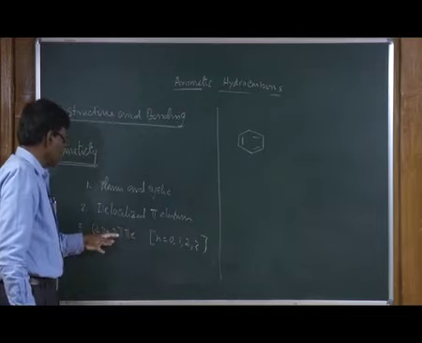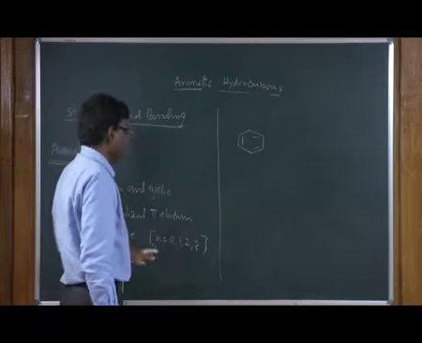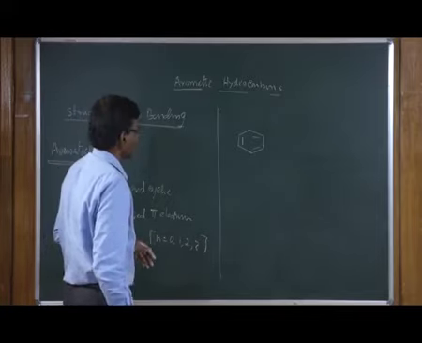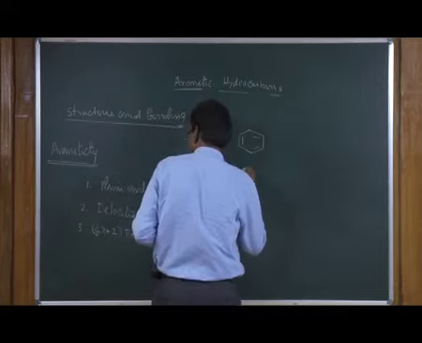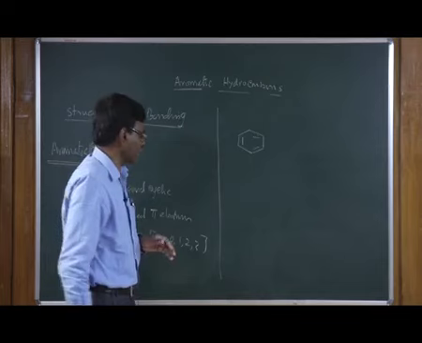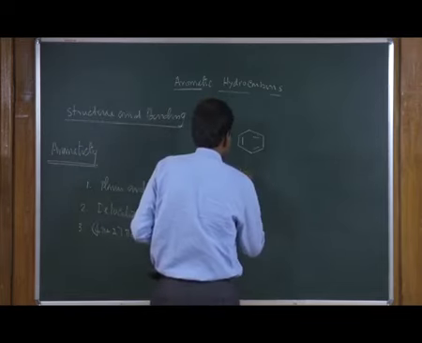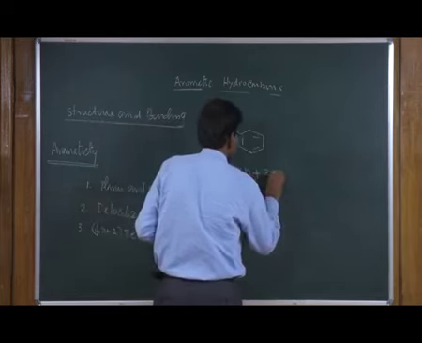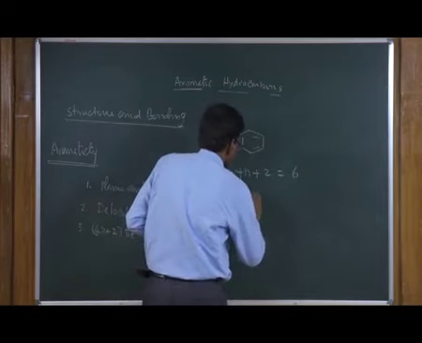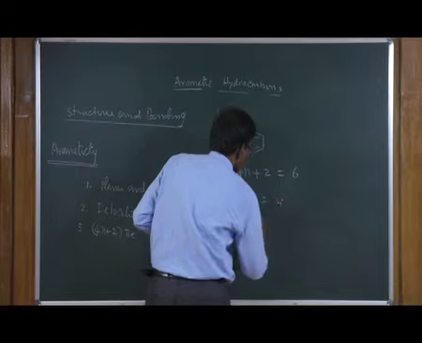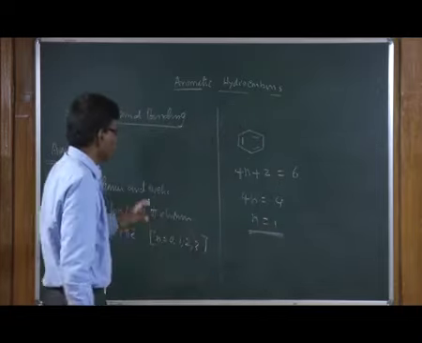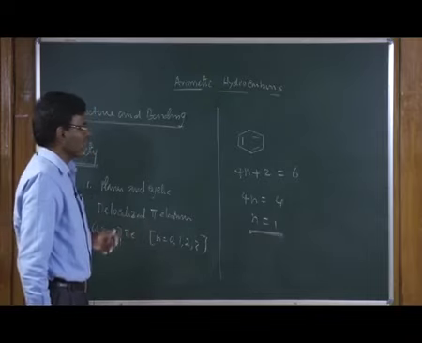Then 4n plus 2 pi electrons: in this case you have 6 pi electrons, 4n plus 2 equals 6, 4n equals 4, n equals 1. So, in benzene n equals 1, this is aromatic.